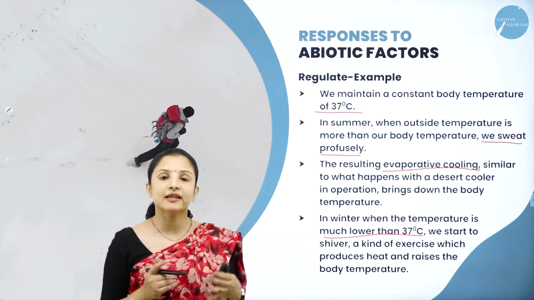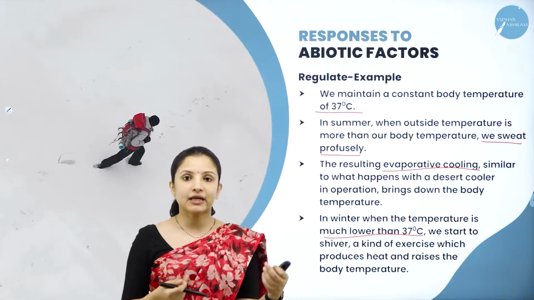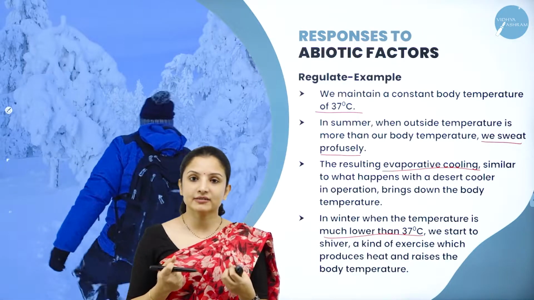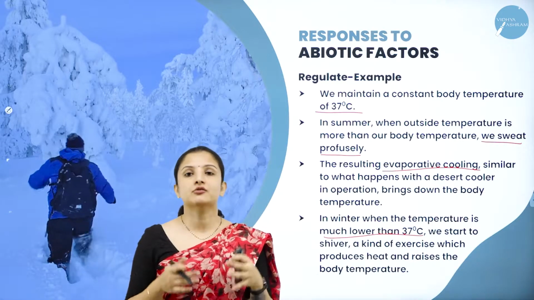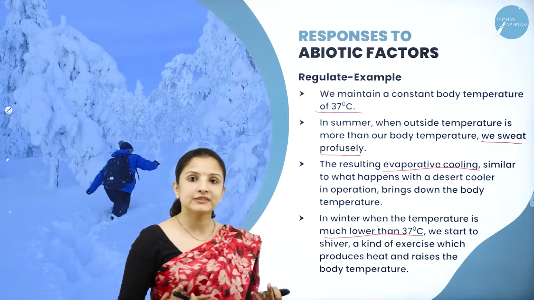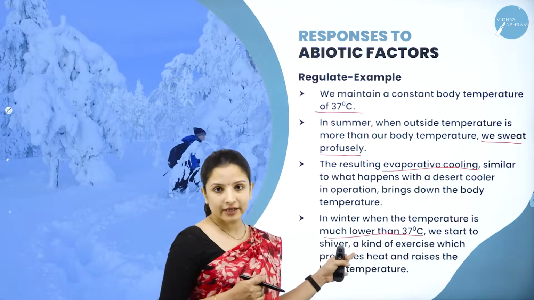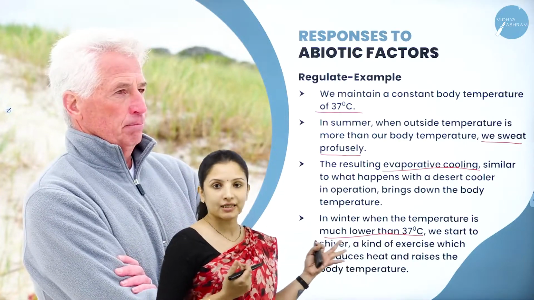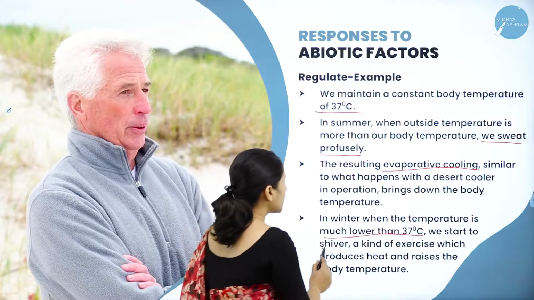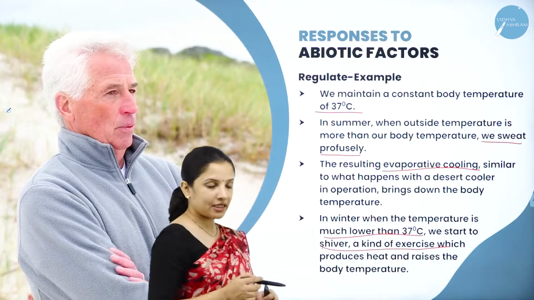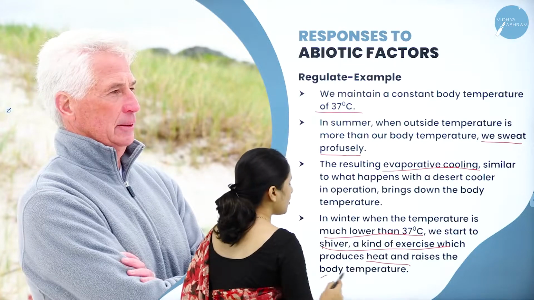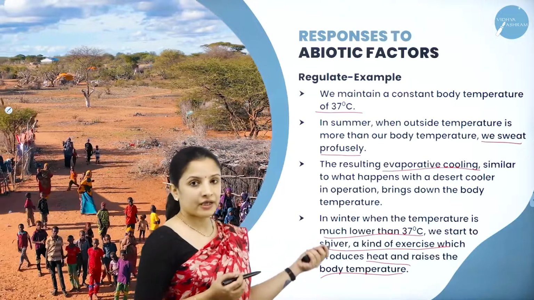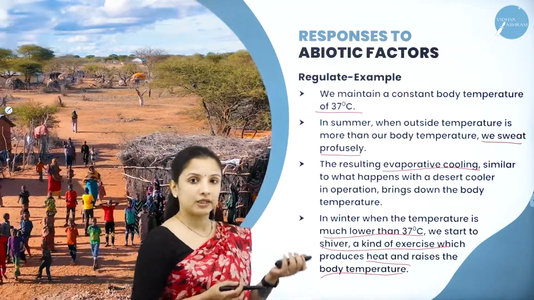When we shiver, it is like an exercise process. Because we know that when we exercise, we sweat a lot, right? Why do we sweat a lot? Because during exercising, a lot of heat is generated, and to maintain body temperature, we sweat. Just like that, shivering is also a kind of exercise. So when we shiver, what happens? The body temperature gets regulated. Shivering produces heat, and therefore it raises the body temperature, sustaining that particular organism. These are the different ways how we human beings can regulate our body temperature.